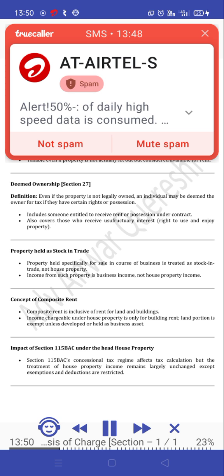Deemed ownership, Section 27. Definition: even if the property is not legally owned, an individual may be deemed the owner for tax if they have certain rights or possession. Includes someone entitled to receive rent or possession under contract. Also covers those who receive usufructuary interest, the right to use and enjoy the property.